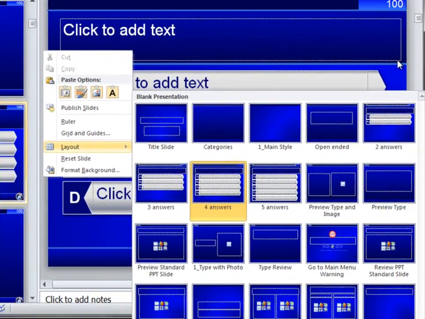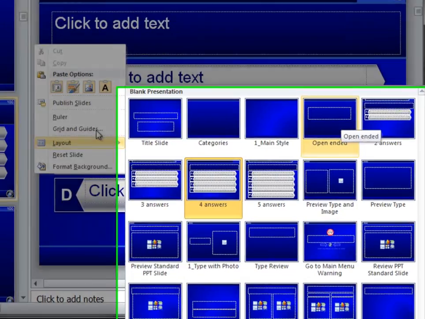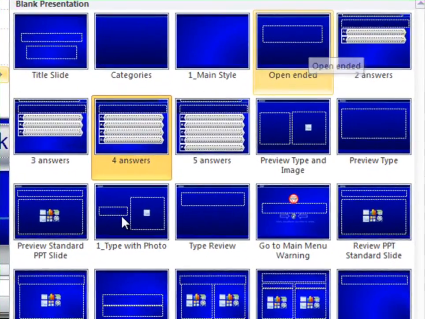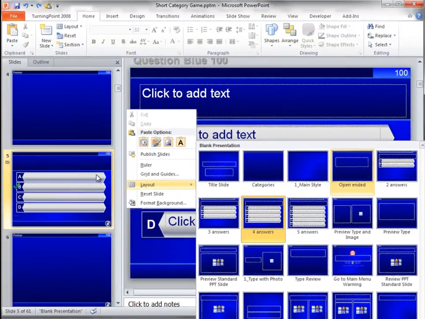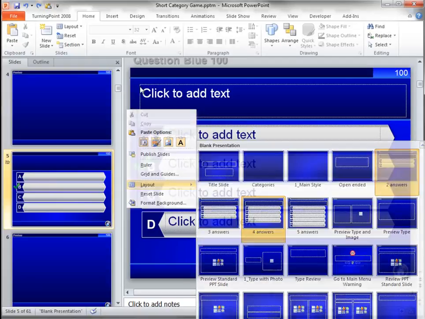And I want to choose from the layout a different answer option. I have 4 or 5 answer choices. You have 2 answers, 3 answers, 4 answers, up to 5 answers. But you can also use an open-ended one, which means it doesn't follow any template. You can put whatever you want in it. I want to choose 2.